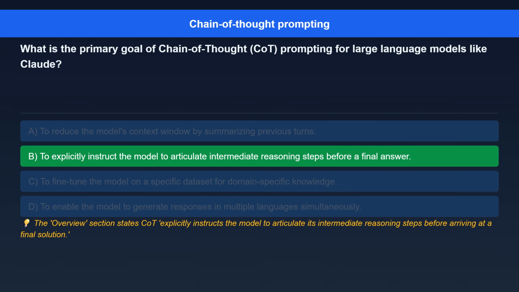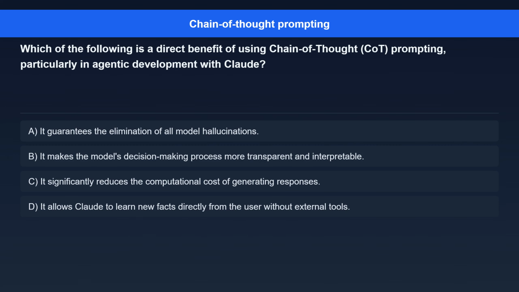The correct answer is to explicitly instruct the model to articulate intermediate reasoning steps before a final answer. Here's the explanation. The overview section states COT explicitly instructs the model to articulate its intermediate reasoning steps before arriving at a final solution. Question 8. Which of the following is a direct benefit of using chain of thought (COT) prompting, particularly in agentic development with Claude? Option A, it guarantees the elimination of all model hallucinations.